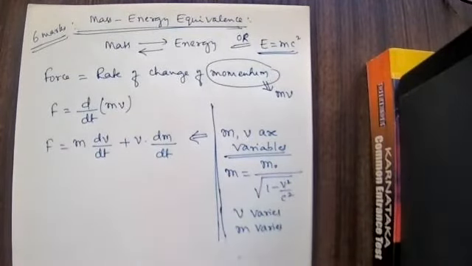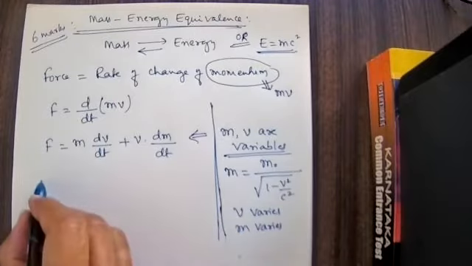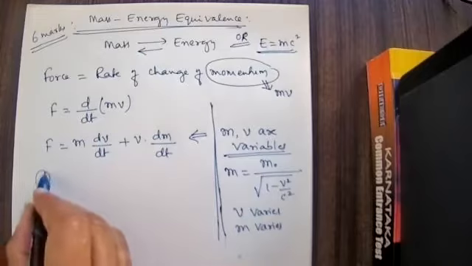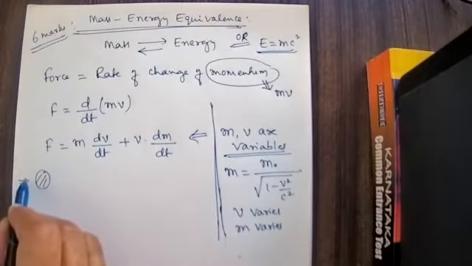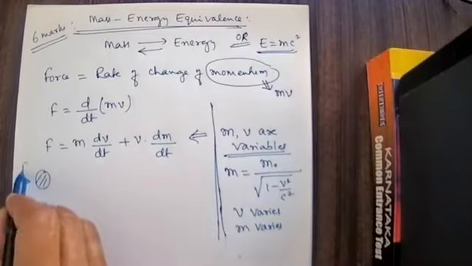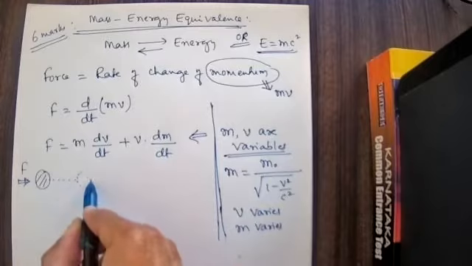Now, let us go for the definition of kinetic energy. If a body is existing here and a force is acting on this body, then the body is displaced from here to here.